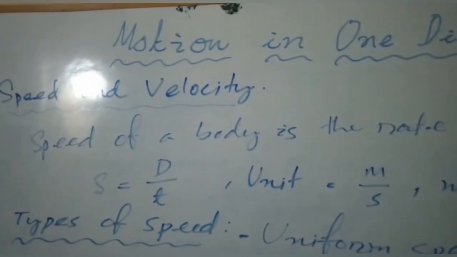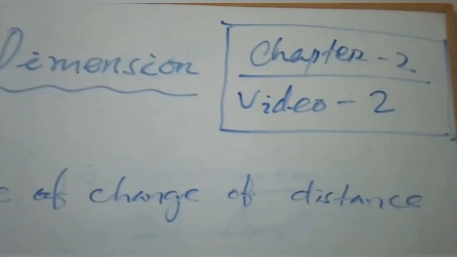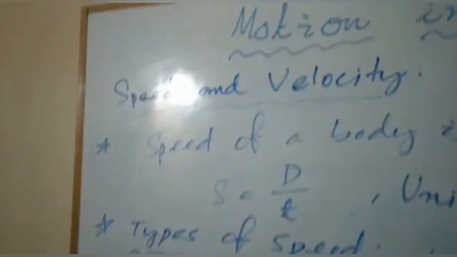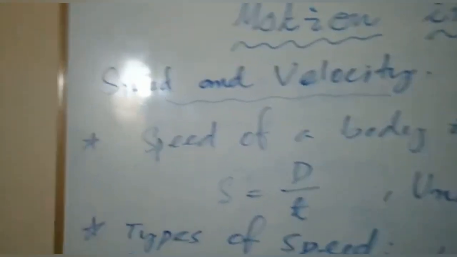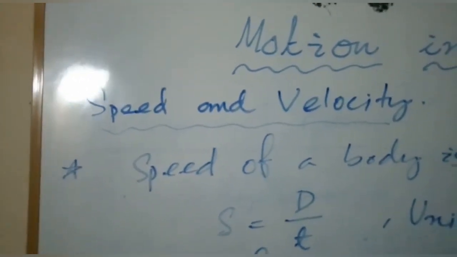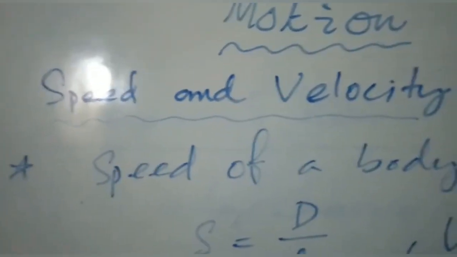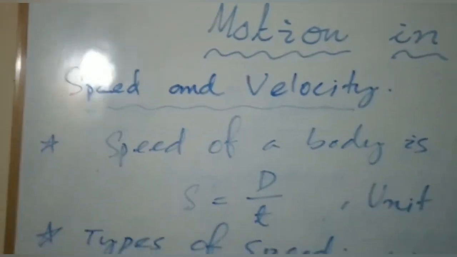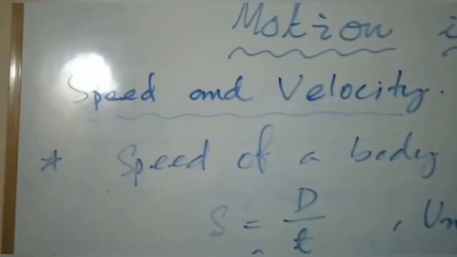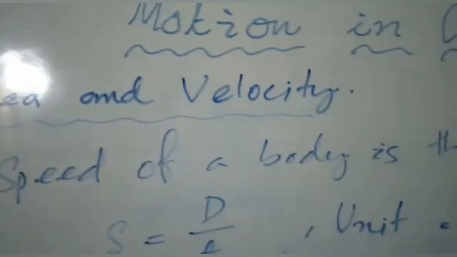Today I am giving my second video on chapter 2, physics 9th class, motion in one dimension. This is my second video on chapter 2, and we will have many other videos on the same chapter. In my last video we were discussing some terms related to motion. There we already discussed terms like distance, displacement, scalar, vector, motion and rest, everything. Today we are going to discuss speed and velocity.